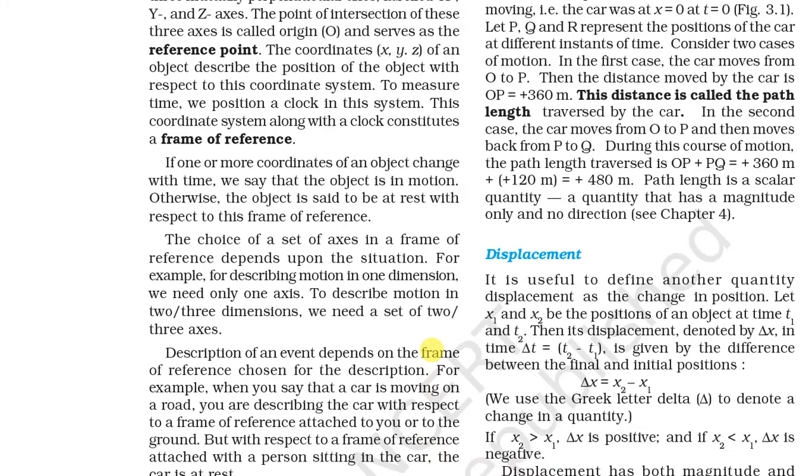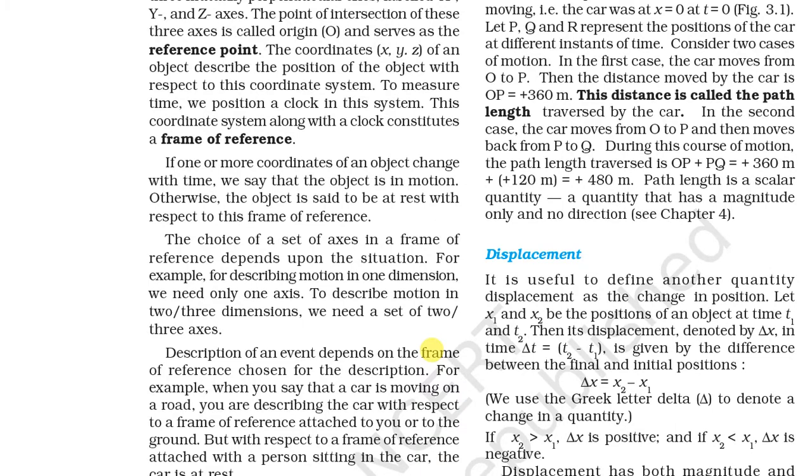But suppose you are standing outside the train; at that time you will see the train in motion. So this is the basic difference, the reference point. Okay, so there are two different reference points. The different reference point shows the position of things, and so it gives the reference point.